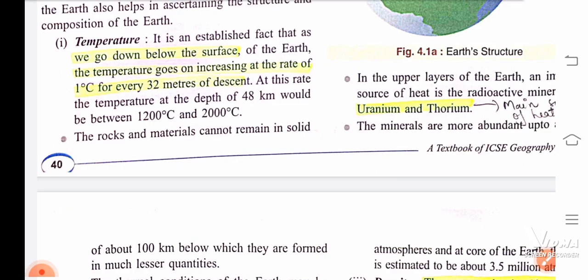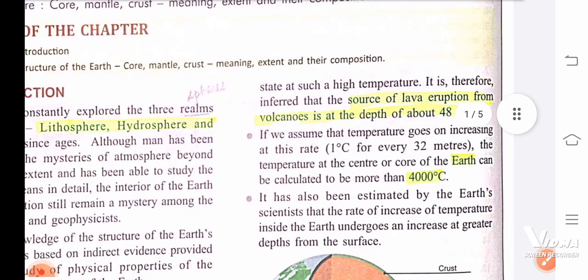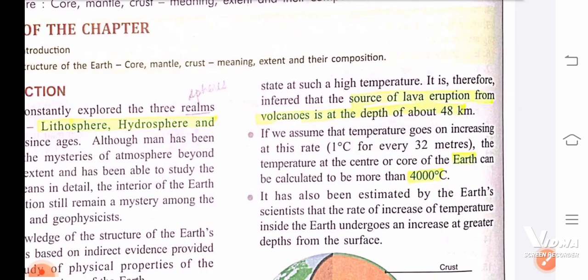The rocks and the material cannot remain in solid state at such a high temperature. As we know, whenever there is high temperature, everything changes to liquid. It is therefore inferred that the source of lava eruption from volcanoes is at a depth of about 48 kilometers.